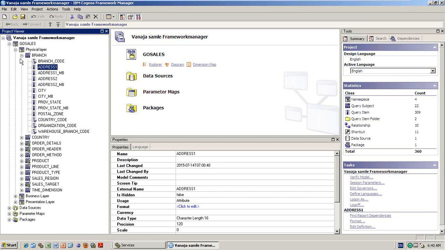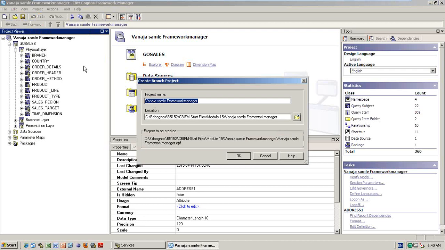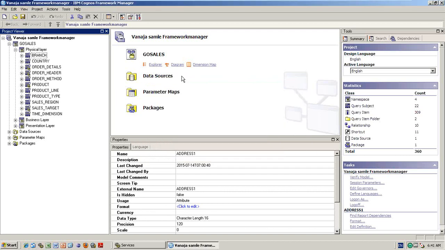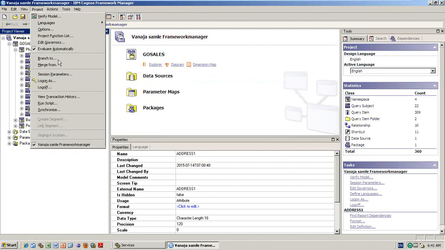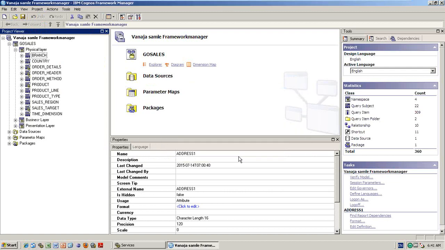So now, for example, if I am the team lead, I can go ahead and branch to. This is the Vanaja sample framework manager model. I will give the access to Girija. I'm just giving the name. So I gave one branch to Girija, and for the next project one more branch to Amit. Like this, however many team members are there in your team, whoever you want to work, just branch it and give the rename.